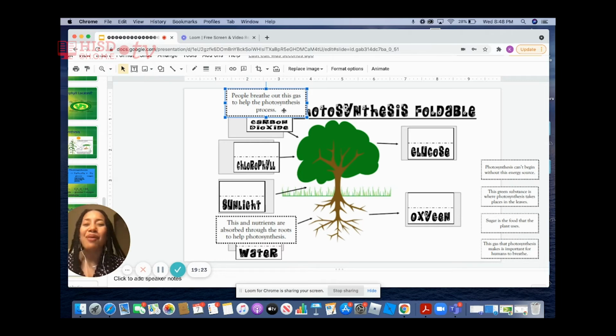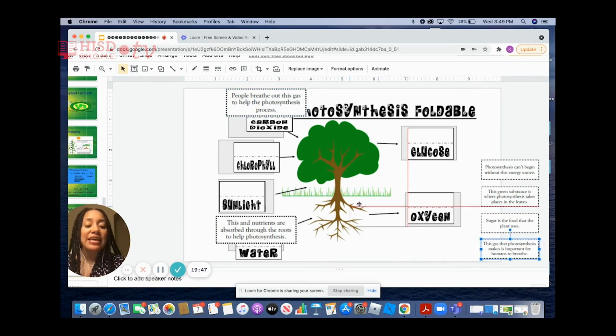So if we don't breathe out oxygen, then what do we do with oxygen? Yeah, so we breathe in oxygen. So oxygen is what we need for breathing. We breathe out carbon dioxide, but we breathe in oxygen.